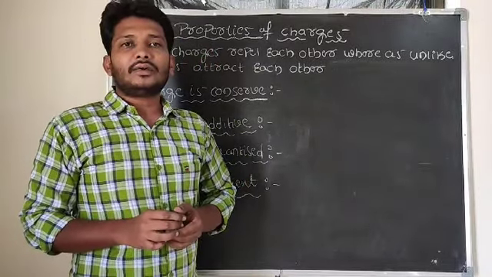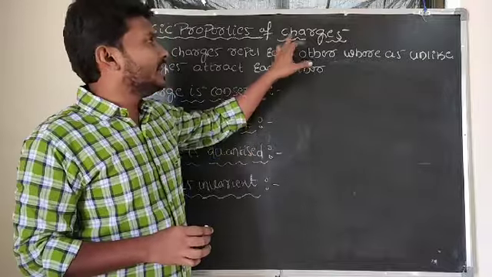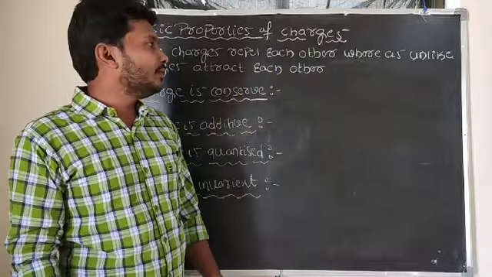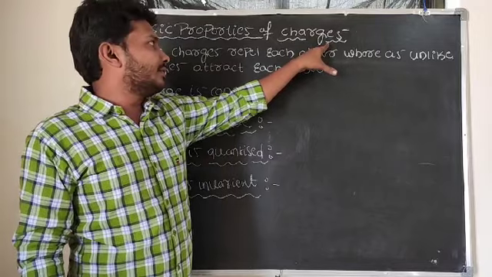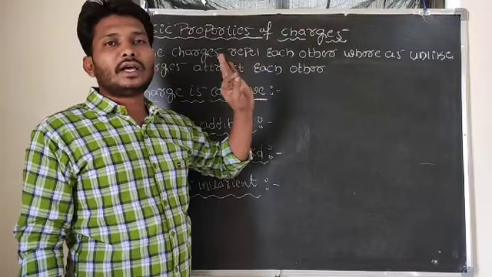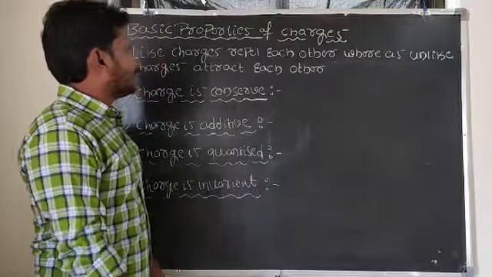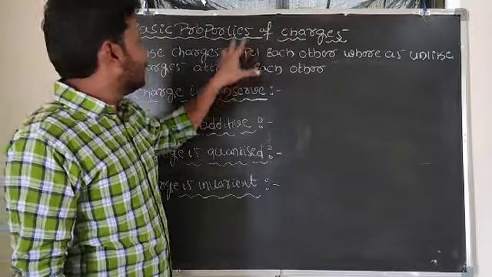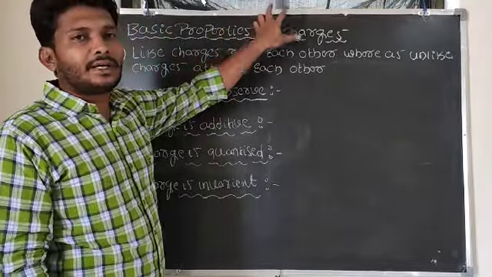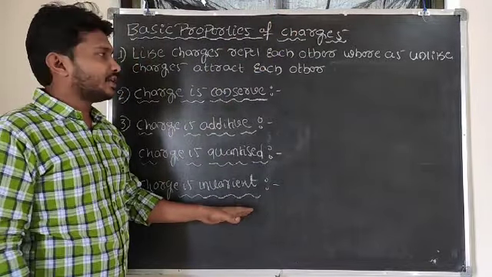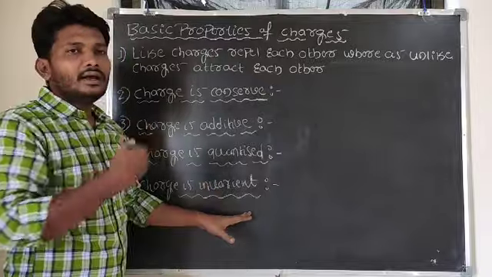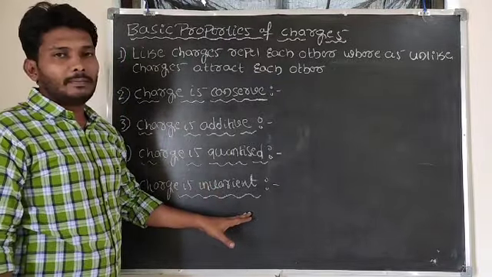So in the last class we already started electrostatics. In electrostatics, we already came to know that there are basically two types of charges: one is positive charge, another one is negative charge. So now in today's class we will discuss the basic properties of charges. These are all the basic properties of charges. Now we'll understand the basic properties of charges one by one.